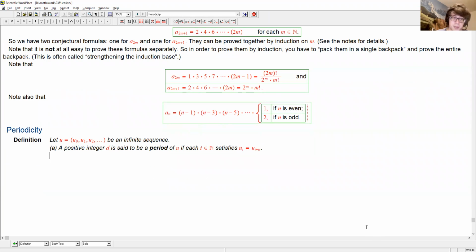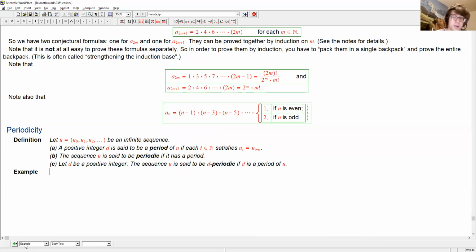You will see a bunch of examples. The sequence U is said to be periodic if it has a period. And finally, let d be a positive integer. The sequence U is said to be d-periodic if d is a period of U.